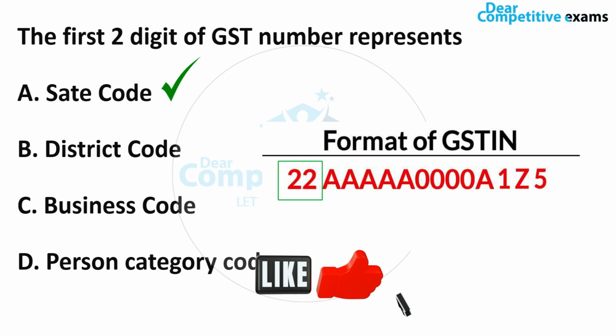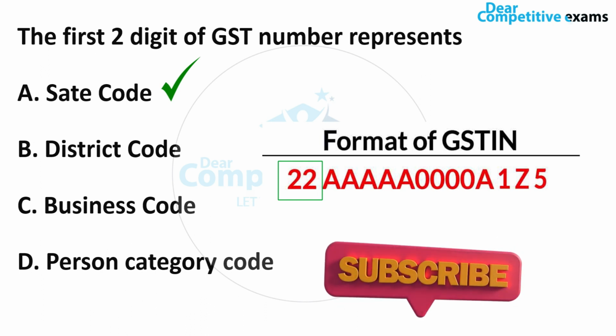Friends, the GST number is a 15 digit code, and the first two digits represent the state code. The remaining next 10 digits are the PAN number of the person or business entity. So out of 15 digits, the first two digits show us the state code in the GST number. Right? The last one, a very interesting question. Can you answer it?